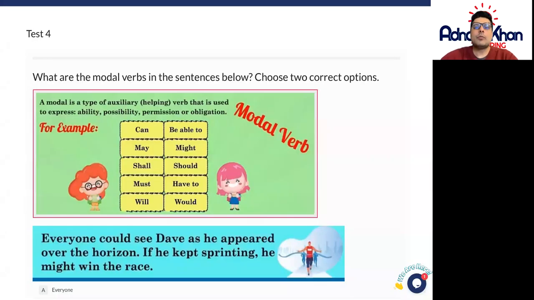Hi, and welcome to this spelling, punctuation, and grammar exercise. So the first question states, what are modal verbs in the sentence below?